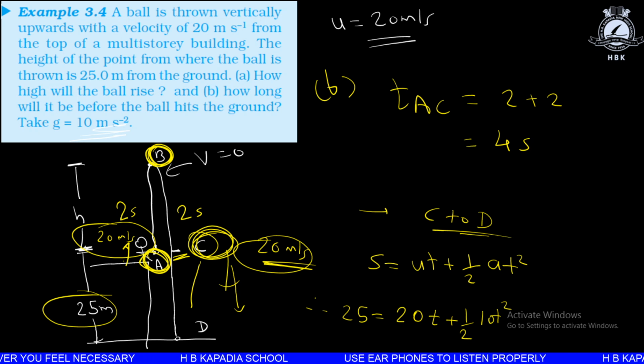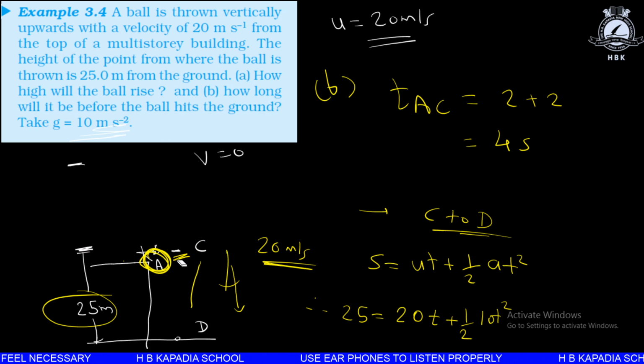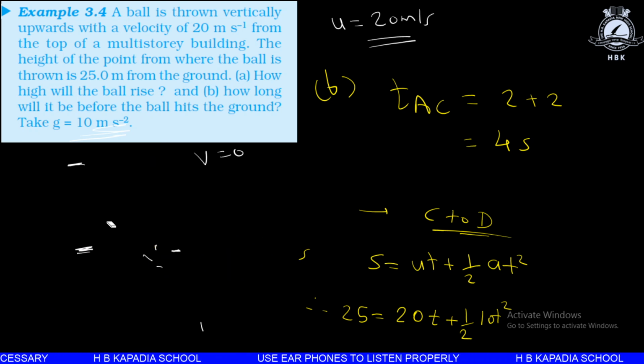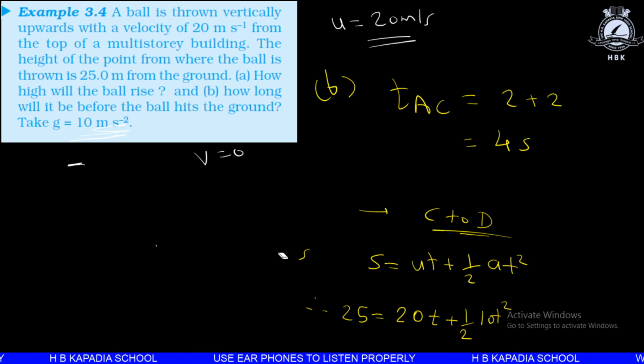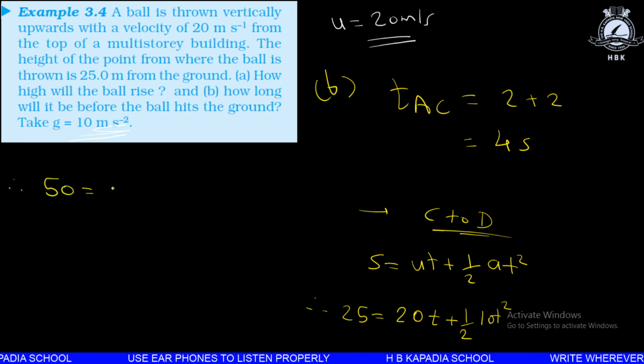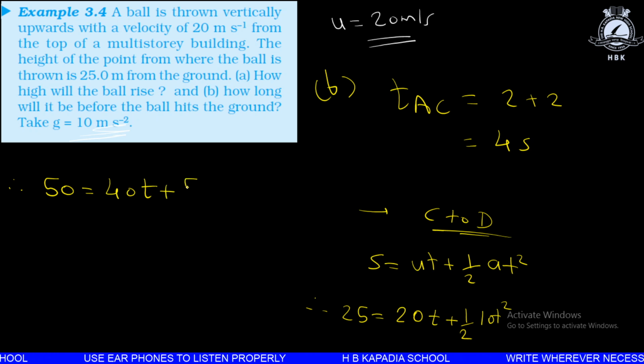Now we solve these things. I'm deleting this diagram. If in case you have missed, you can go a few seconds back and see the diagram. Yes, so we can write 50 is equal to 40t plus 5t square.